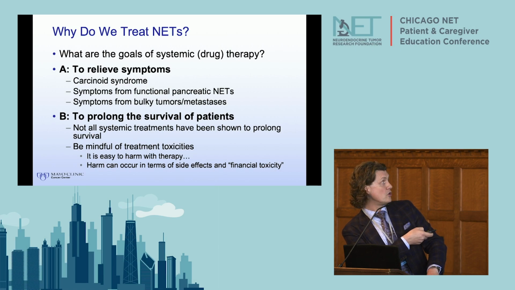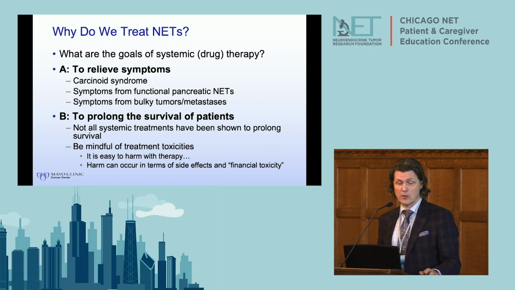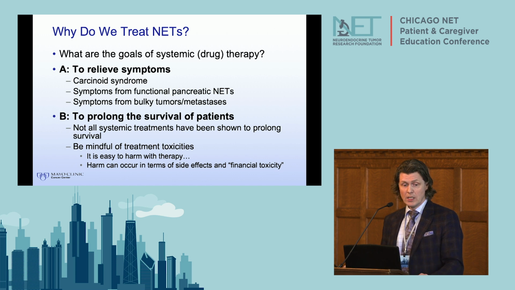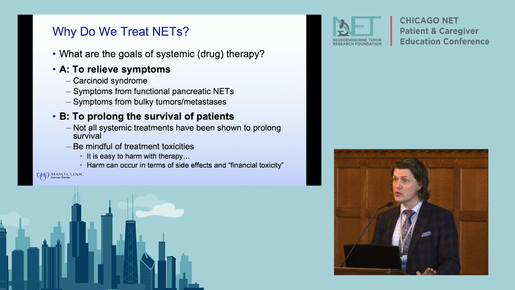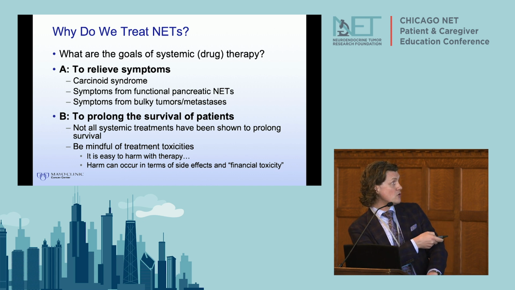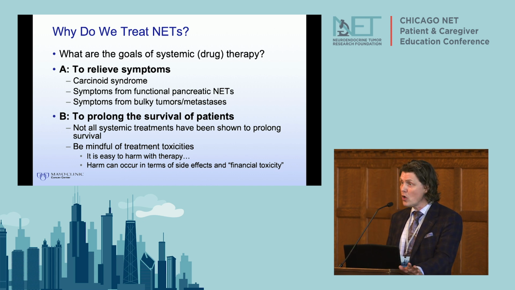So treatment consideration: why do we treat? We treat to relieve symptoms of the carcinoid syndrome, hormonal pancreatic neuroendocrine tumors, or symptoms from bulky tumors or metastases. So we treat to make people feel better. We also treat to make people live longer, and that's to prolong survival. But keep in mind that not all treatments have been shown to prolong survival, and some treatments are toxic, they're painful, they have side effects, and they have what we call now financial toxicity, which many of you may be aware of. These are not cheap drugs, and they may not always be completely covered. So we have to be mindful of that.